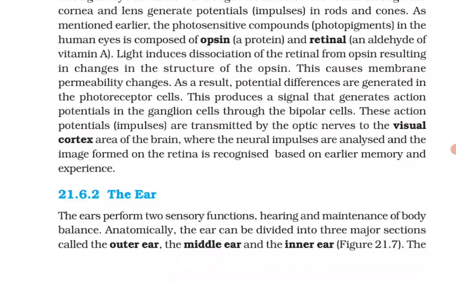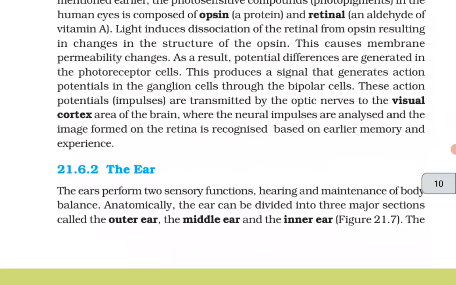This produces a signal that generates action potentials in the ganglion cells through the bipolar cells. These action potentials, impulses, are transmitted by the optic nerves to the visual cortex area of the brain, where the neural impulses are analyzed and the image formed on the retina is recognized based on earlier memory and experience.